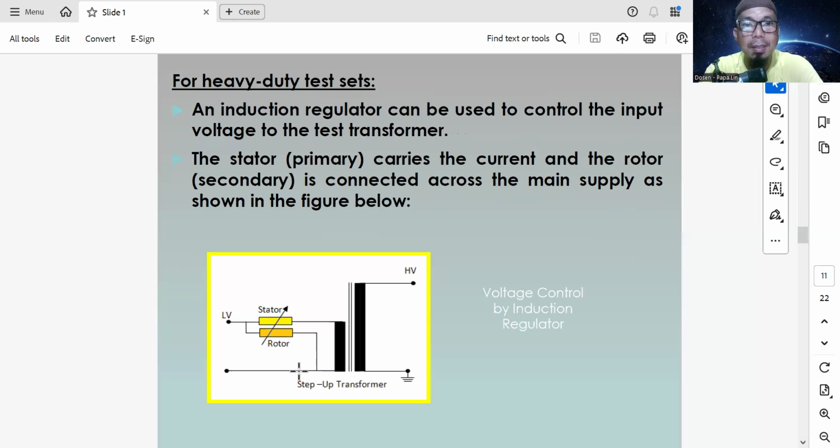For heavy duty test sets, an induction regulator can be used to control the input voltage to the test transformer. The stator or primary carries the current, and the rotor or secondary is connected across the main supply, as shown in the figure below. So we use the induction regulator.